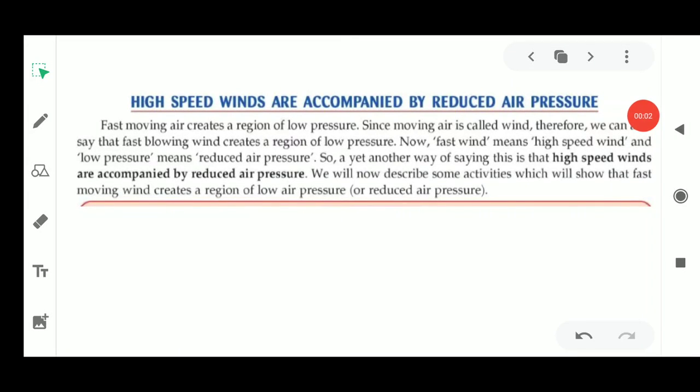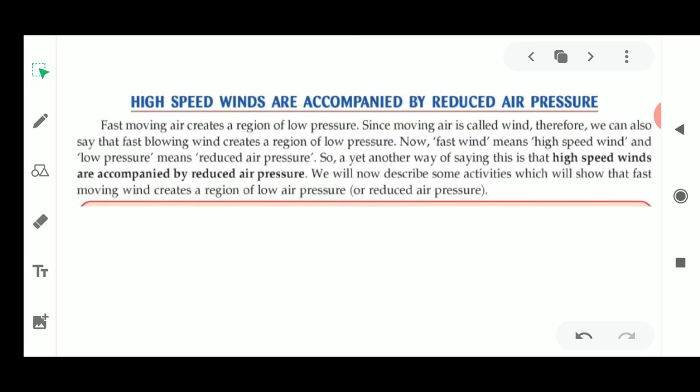Hello students, I am here with another video from the 8th chapter of class 7th Science NCERT book, that is Wind, Storms and Cyclones. Before starting today's video, I would like to tell you what topics we discussed yesterday.